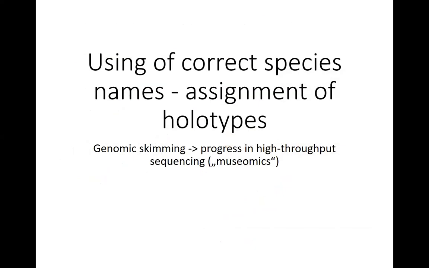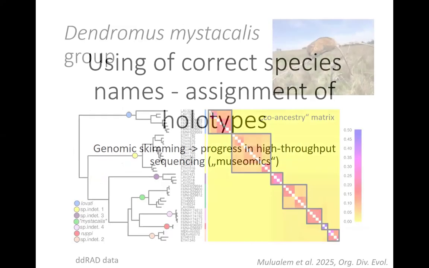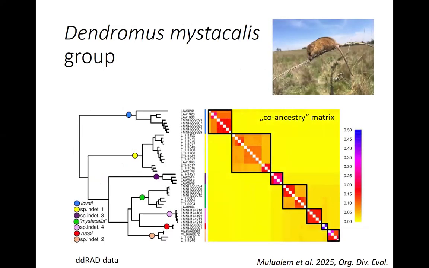So then, of course, to clean the taxonomy of rodents, it's good to have some genetic information from holotypes. So we also use these museomic approaches. We sequence low coverage genomes of all the museum specimens, including many holotypes. This is one example, Dendromus mystacalis, which is a well-known name used for many Dendromus across all Africa.